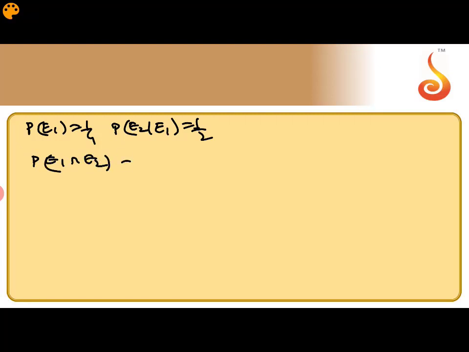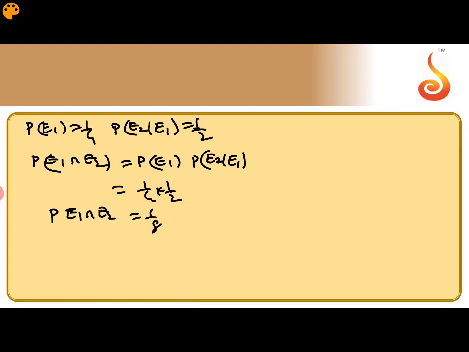You can write it as P of E1 into P of E2 given E1. That means this value is 1 by 4 into 1 by 2, which gives 1 by 8. P of E1 intersection E2 is 1 by 8. I hope you understand this.